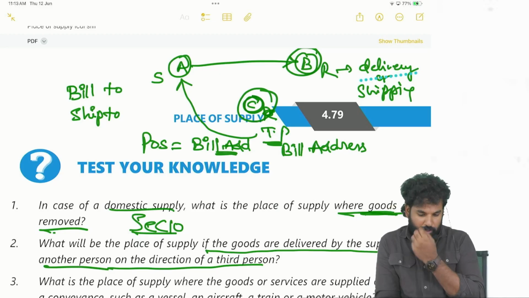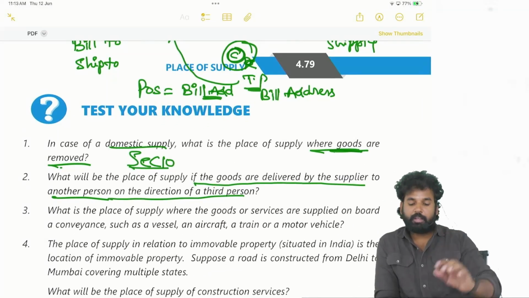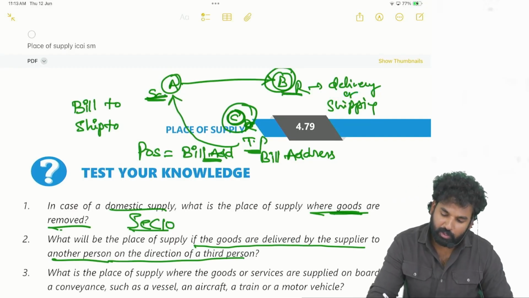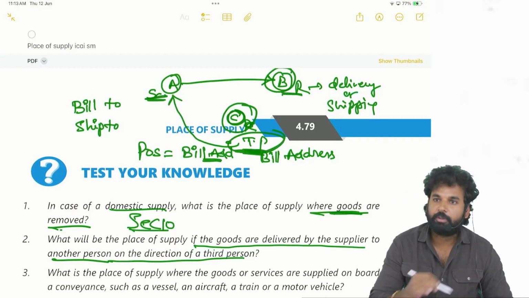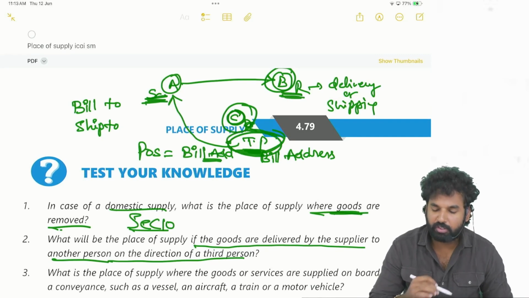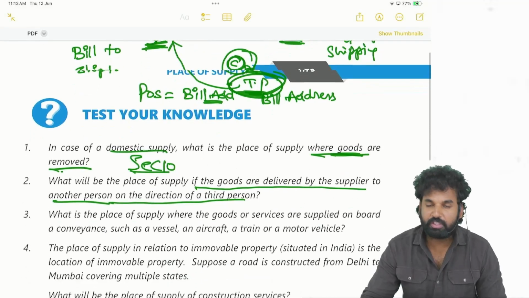So what will be the place of supply if the goods are delivered by the supplier to another person on the directions of a third person? The location of such third person.